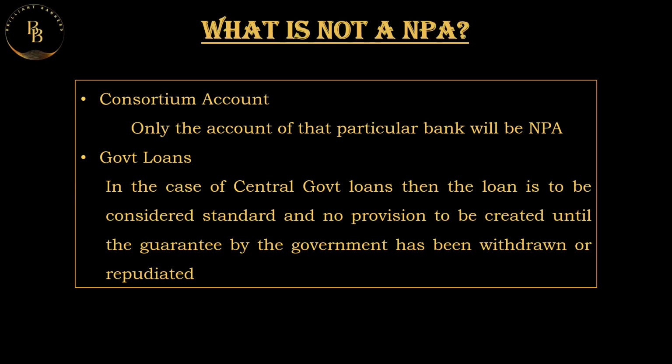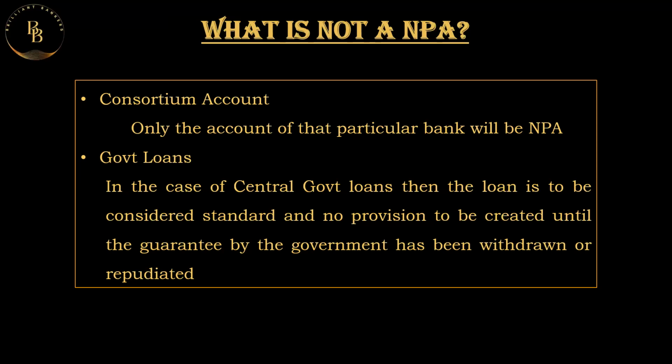Everything is good until one particular day, when bank C does not receive the EMI, and the account in bank C becomes an NPA. So what happens to the other 3 banks? Nothing happens, because only the account in bank C becomes an NPA, and all the other 3 accounts, which are regular, will be called regular accounts. So in that condition, this consortium account will never become an NPA for the other banks, except for the bank in which it happened.